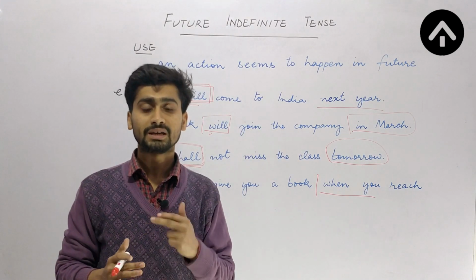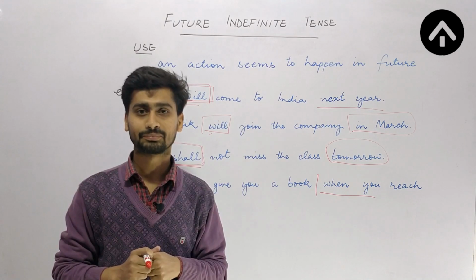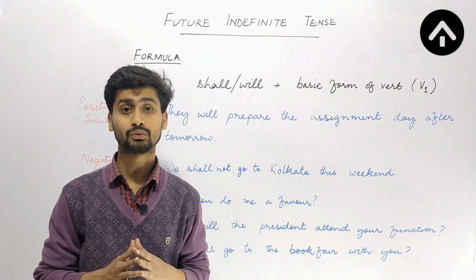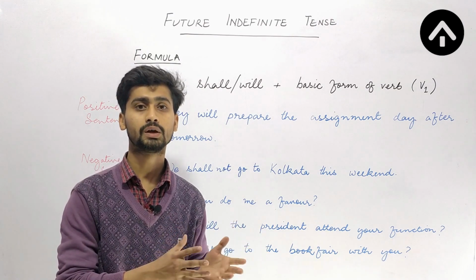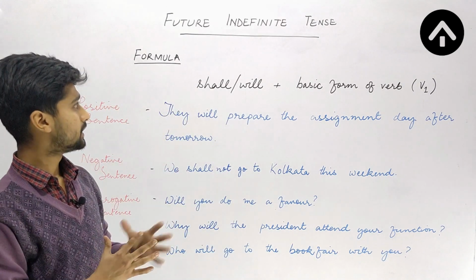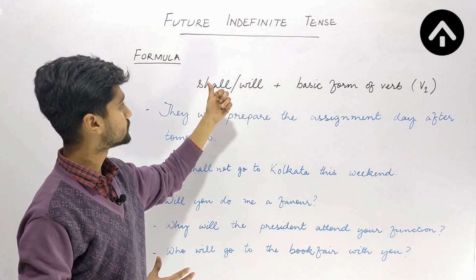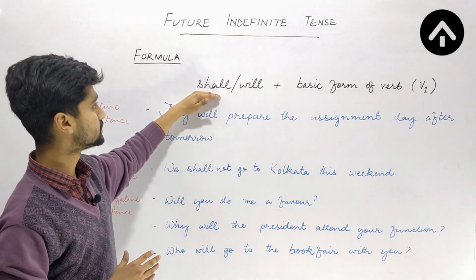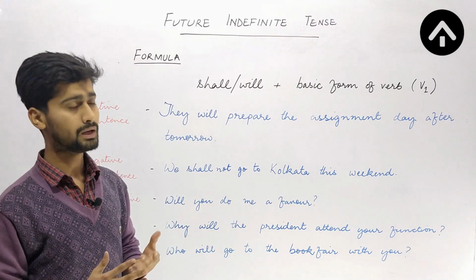Now we will be taking a look at some examples to understand the structure of future indefinite tense. If you want to say a sentence belonging to future indefinite tense, it is very necessary to understand the structure of the sentence. How will we arrange the words in a sentence to make a sentence of future indefinite tense? There is a very basic formula of this tense. We will be using either shall or will. With I or we as the subject we will be using shall, otherwise we will be using will, or you can also use will with I or we sometimes.